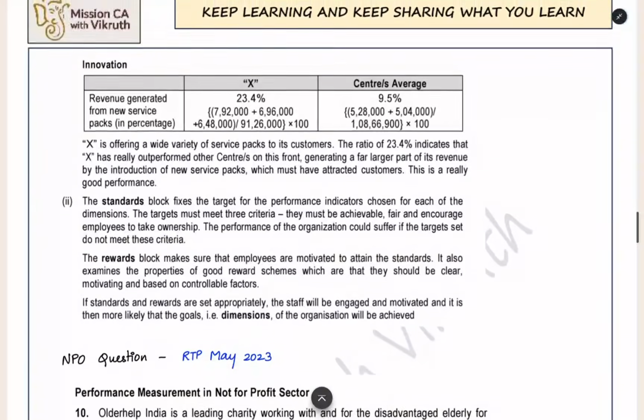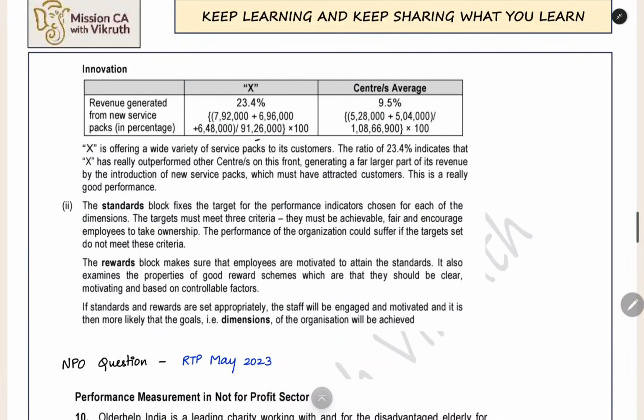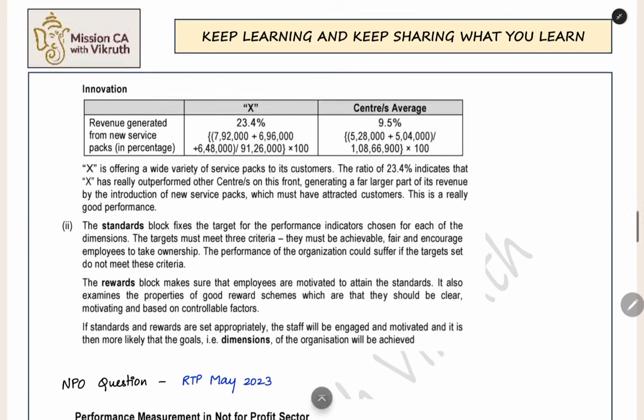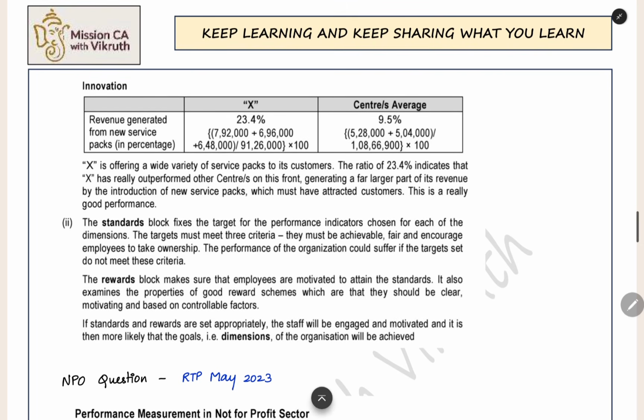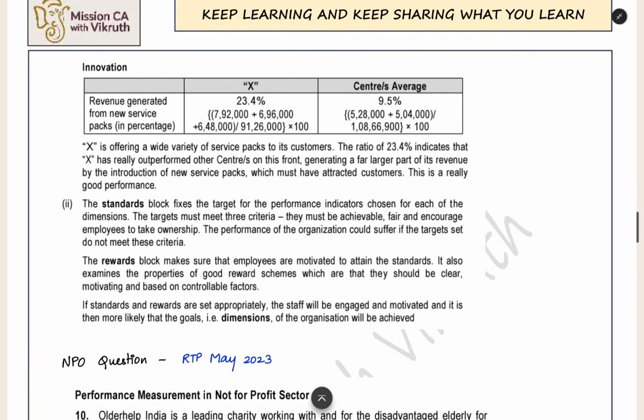Here in innovation, what they are saying is that out of the total revenue, 91,26,000, from the new packages, how much revenue did you get? First package, second package, third package. From the three packages, you got this much total revenue. Out of total revenue, 23% you are getting from new packages. And when you look at the average center, they are getting only 9.5%, just 10% from new packages. From innovation, we are getting more revenue. Out of our total revenue, 23% is coming from innovation. So it is good. We are doing more innovation, generating more revenue.